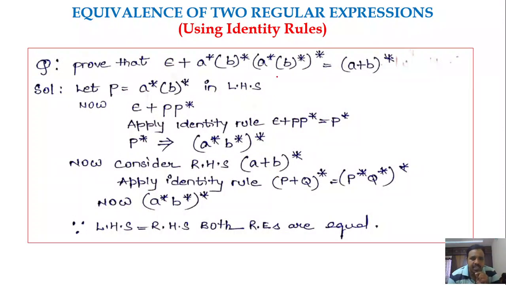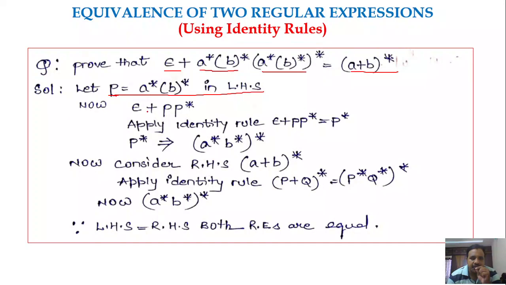Next. So this is another problem. Prove that epsilon plus A star B star, whole star, is equal to A plus B whole star. In the LHS part, you could consider this A star B star as something like P, or Q, whatever you wish. So P is equal to A star B star in the LHS.